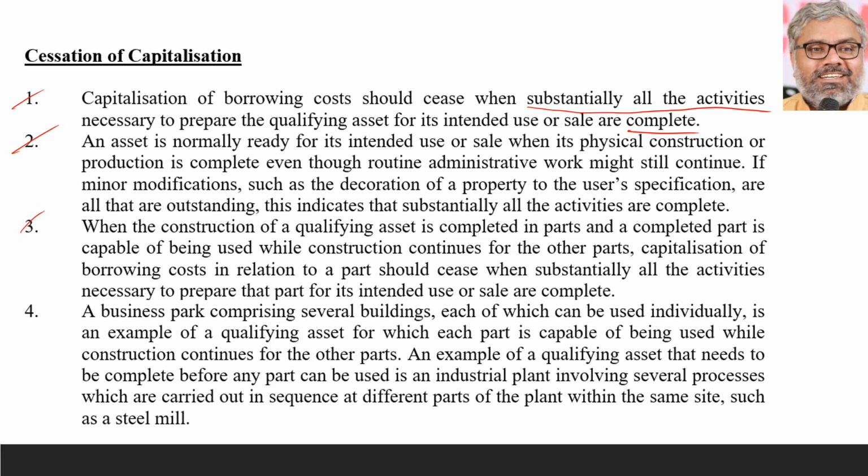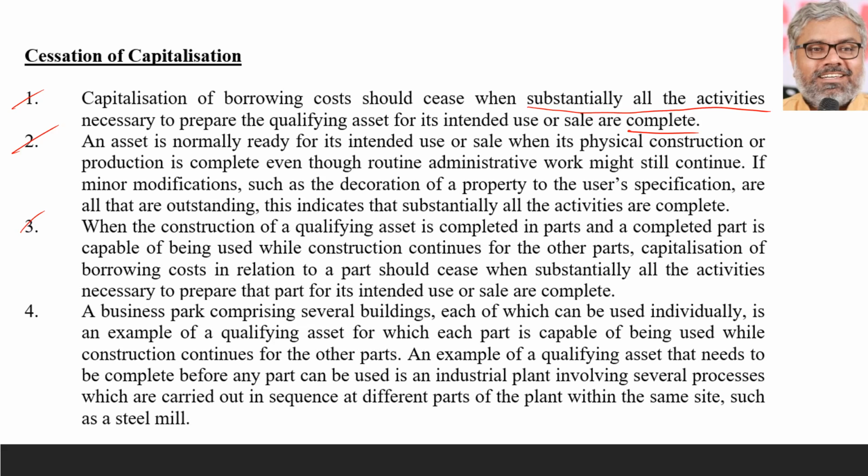Whichever is complete. To the extent, let us say apartment complexes are complete, the borrowing costs which are related to that apartment complex should be stopped to be capitalized. Same way row houses are complete. The borrowing costs related to the borrowing used for the construction of those row houses should be stopped to be capitalized.